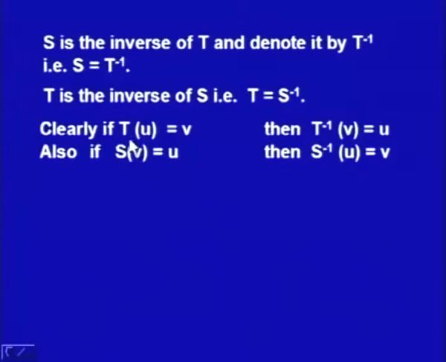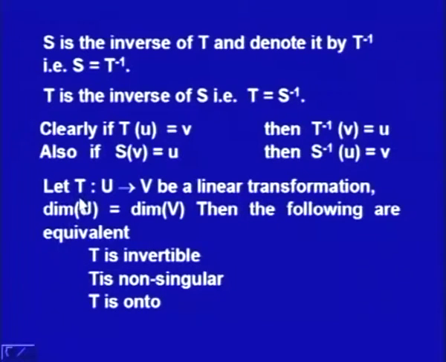Clearly, if T u is equal to v, then T inverse v is equal to u. As we said, T inverse will nullify the effect of this transformation, it will take it back. So, we apply T on u, it will become v, but T inverse will take it back from v to u. Also, if S v is equal to u, then S inverse u is equal to v.